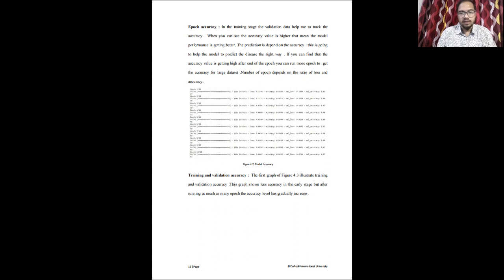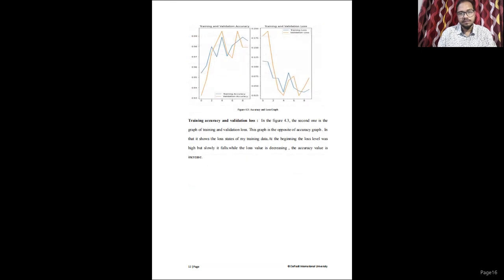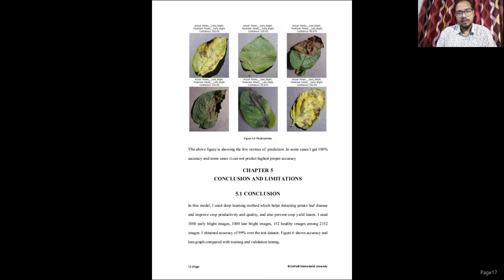Training and validation accuracy. This is the accuracy I have to track with my model that I have already run and shown in the epoch figure here. This is the graph of my epoch loss and epoch accuracy. This is the prediction of my model. It predicts very well, as you can see.